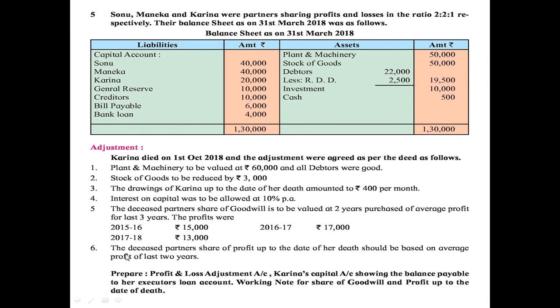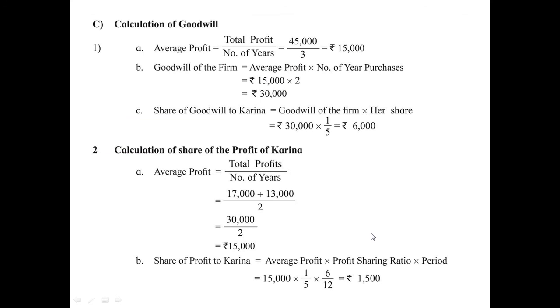Then we have to see the adjustment for the profit. As per the last adjustment, it is given that the deceased partner's share of profit up to the date of her death should be based on average profit of last 2 years. So average profit you have to calculate from last 2 years, that is 13,000 and 17,000. So here the working note is given: average profit is equal to total profits upon number of years.